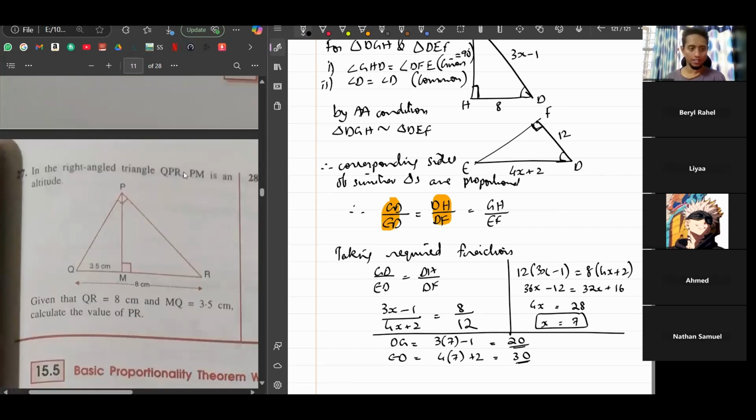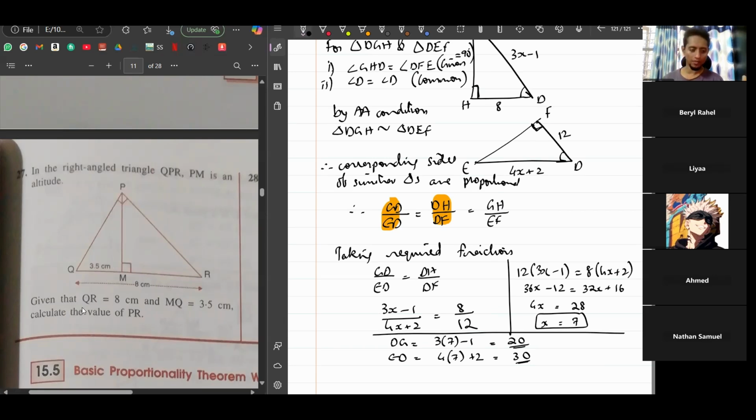Okay. But in these two triangles, in the right angle triangle QPR, so the full triangle is a right angle triangle. Okay, 90 over here. PM is the altitude. Altitude means it's a line that's perpendicular to the base. That is altitude. So we have two 90 degrees here. For the full triangle, we have a 90 degree. And here we have a 90, which means these two smaller triangles also have 90 degrees on both sides.